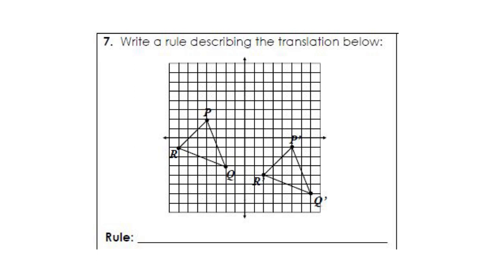Okay, now looking at this one, I have two figures. They have slid already. This is my original figure, and this one has a little apostrophe, guys. Think of that as the first copy, the new one. Original right here, new right here. I need to write a rule describing the translation below. So what is the rule? Let's look at this.